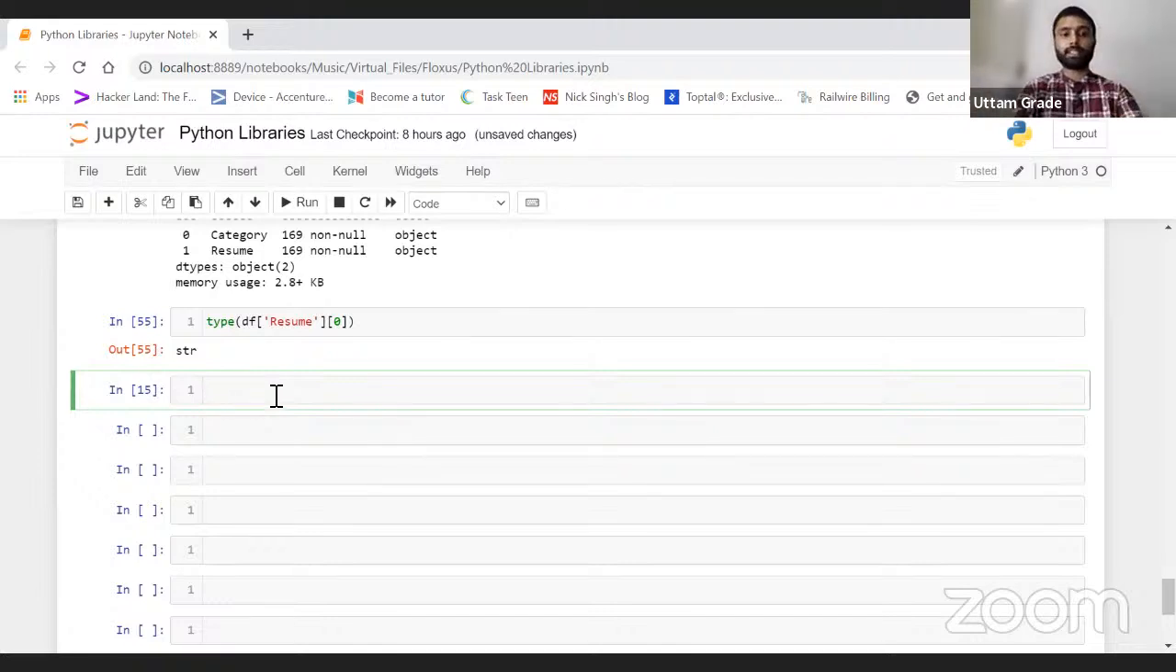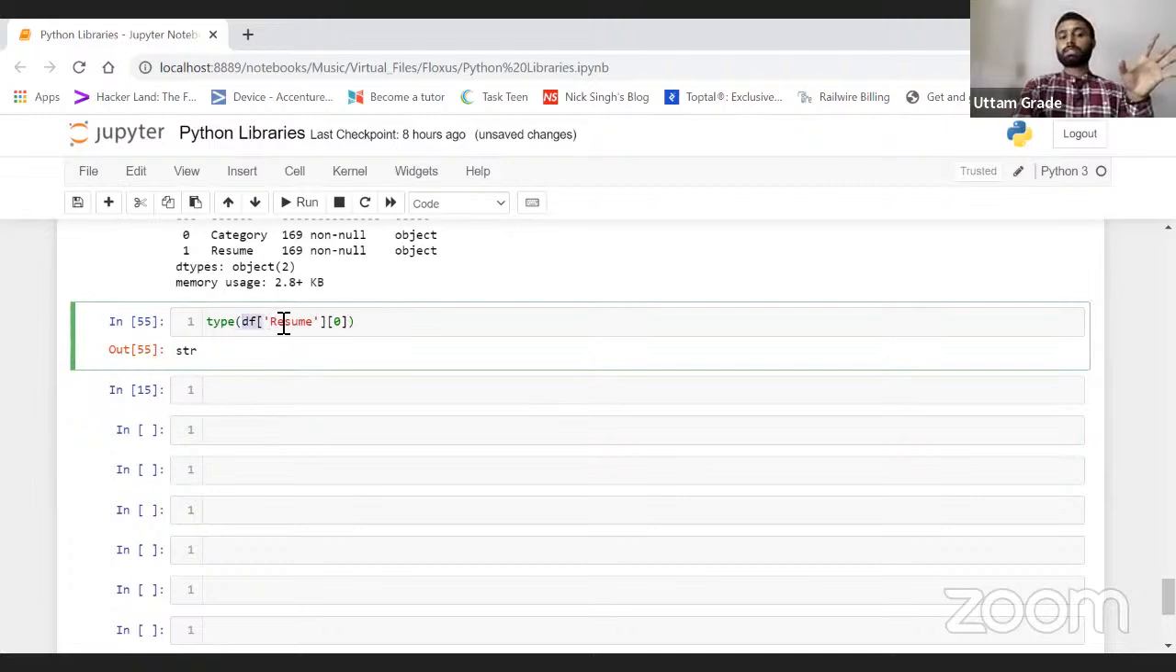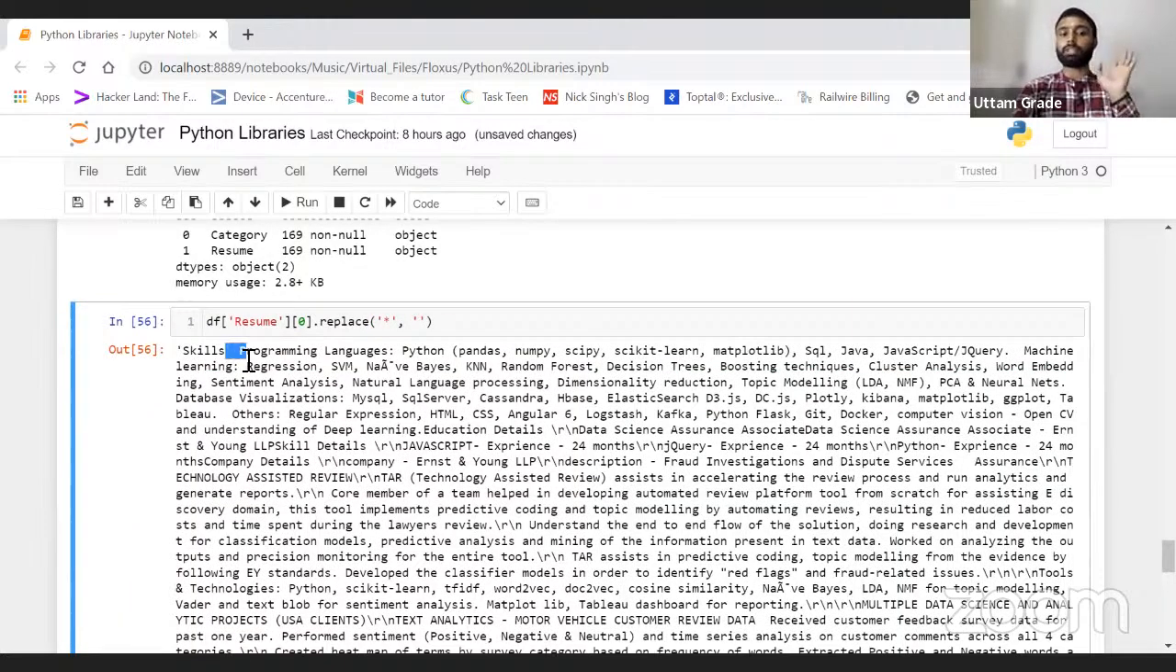No worries. As I told, this will work for the string only, right? If I just did this and again replace the star symbol, I want to replace star with a normal sign. Yes, it is working because this is a string data type. But if I just remove 0, the data type has changed now. The data type for this resume column is series, and replace is a method for string, not a series. That is why it is not working.